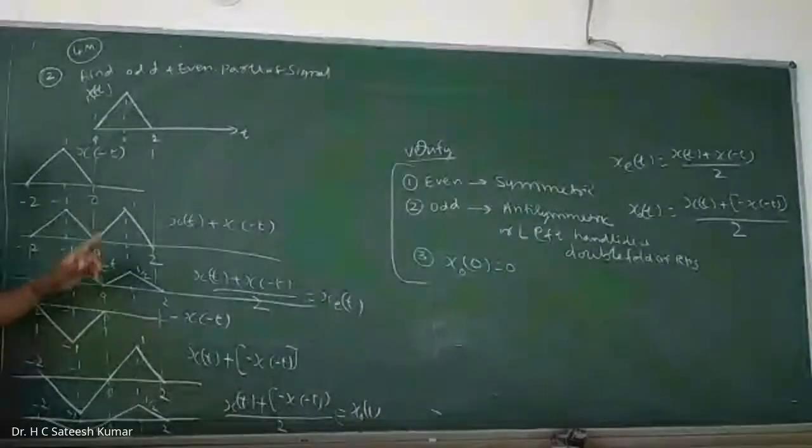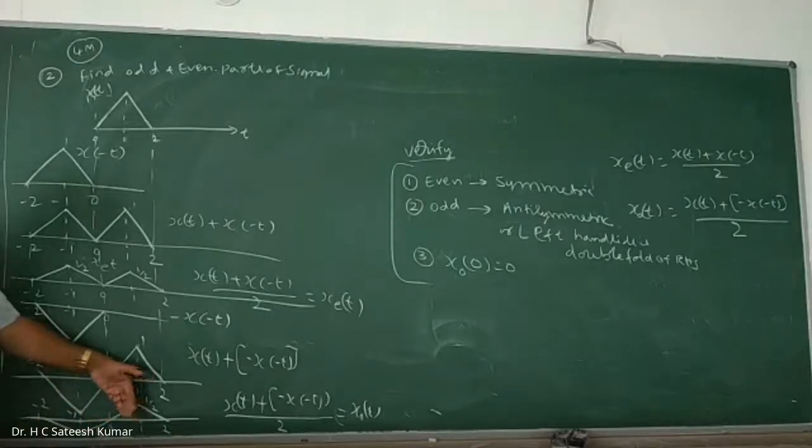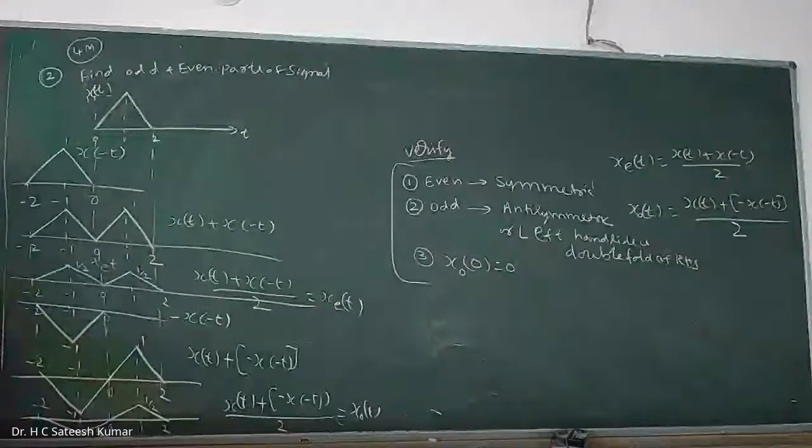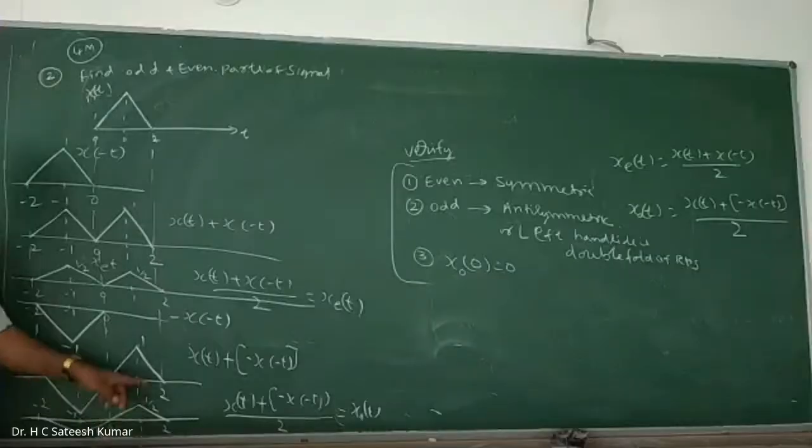xe of t. Next one. Odd part, what is that? The left hand side is the double fold of the right hand side. You fold once here, one more fold and you will get this one. Or the right hand side is the double fold of the left hand side. That is also fine. You fold vertically once, horizontally once. You will get this one. That is the second one we should see.